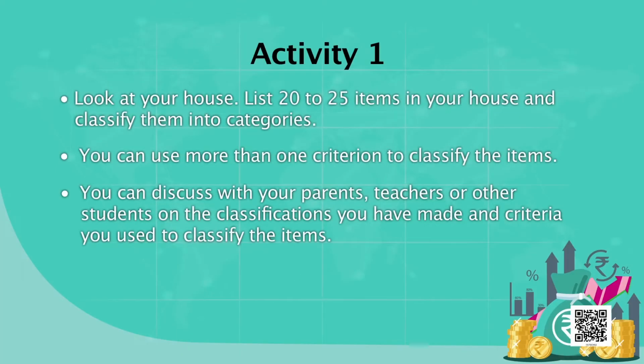You can see like this in your house also. You can discuss the list with your parents, and then you can also develop your own classification. And when you get time with your teacher, please show these items and your classification also. Generally, for the goods that we see here, in this session we are going to classify them on specific criteria, so that we will understand the concept of gross domestic product clearly.